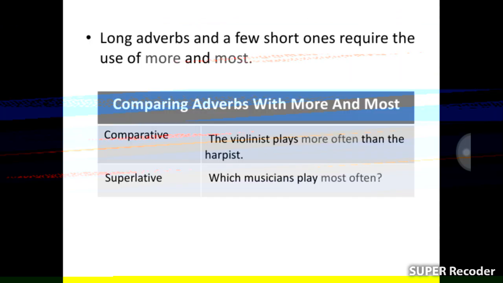Okay, my dear students. Long adverbs and a few short ones require the use of more and most. Comparing adverbs with more and most. Comparative: The violinist plays more often than the harpist. Superlative: Which musician plays most often? Here, most often.